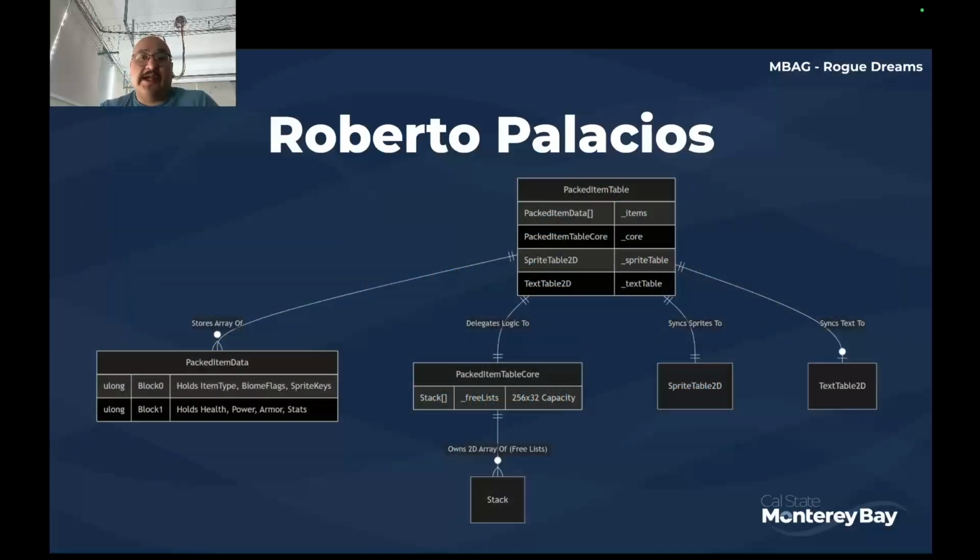And here you can kind of get an idea for how the system works. Again, the core of this is the packed item data schema, which is 2 blocks of 64 bits, but that kind of joins together in a packed item table that then both stores that information for individual items and also syncs that information with the proper descriptions and the sprites.